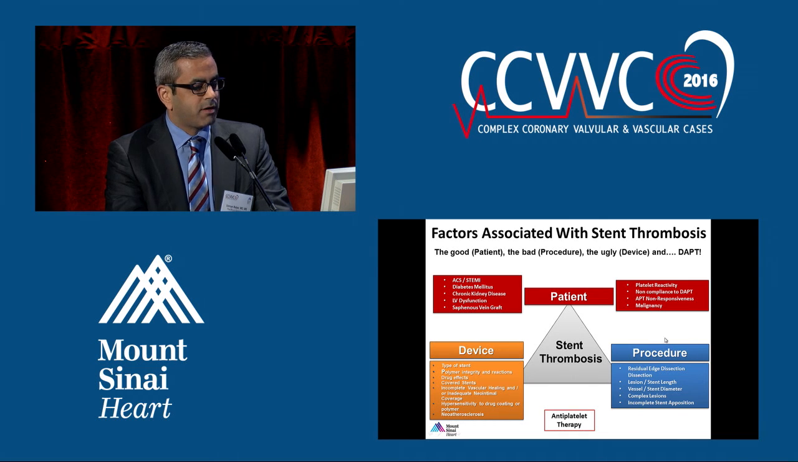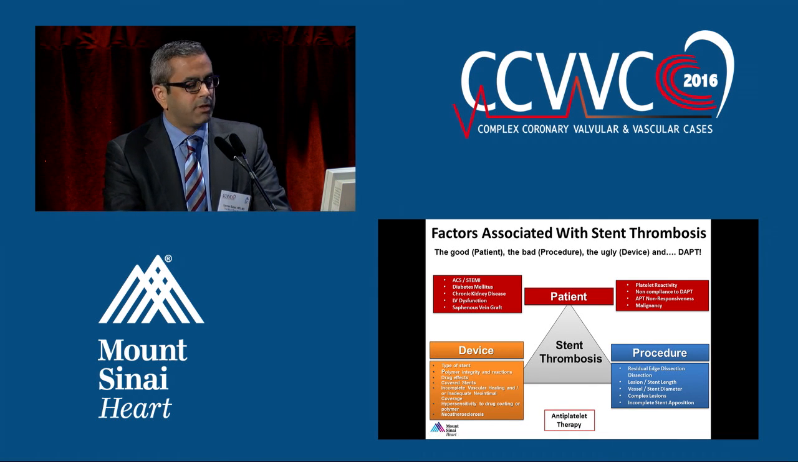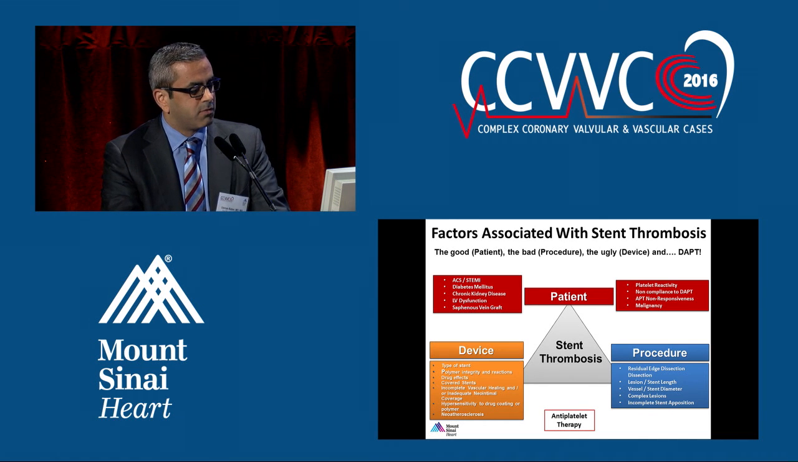There are procedure-related parameters. Are we dealing with a bifurcation? Are we dealing with a long lesion? How many millimeters of stent are we implanting? Then on the bottom left, we have device-related parameters. What is the thickness of the stent struts? Are we dealing with durable or biodegradable polymers and so on? And then finally, of course, the issue of antiplatelet therapy.